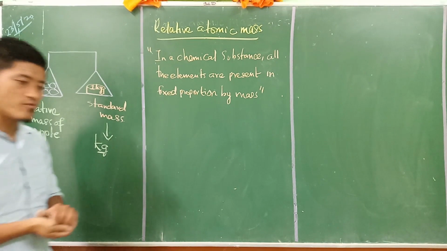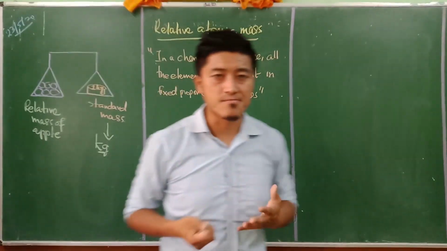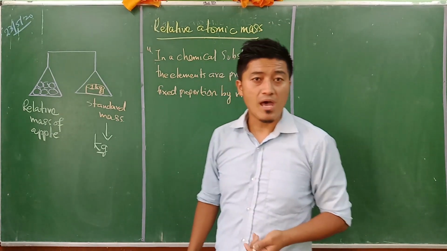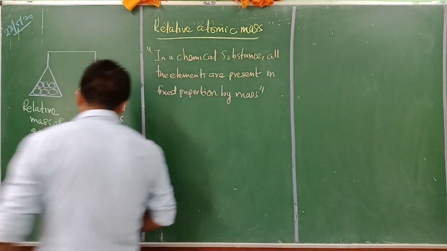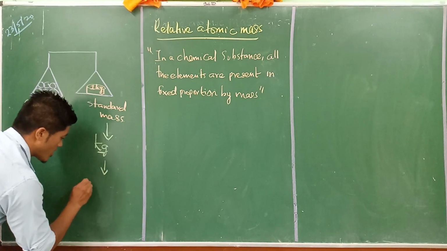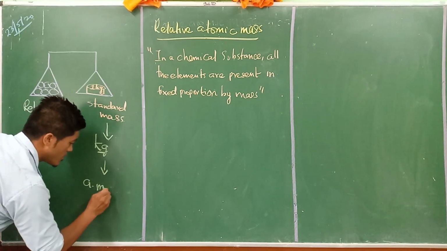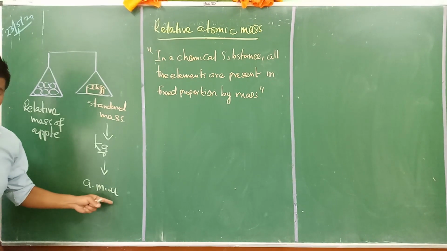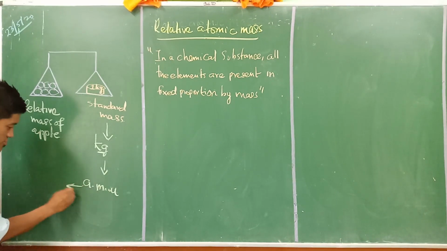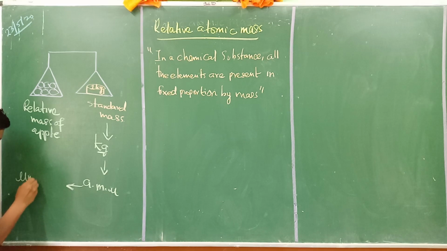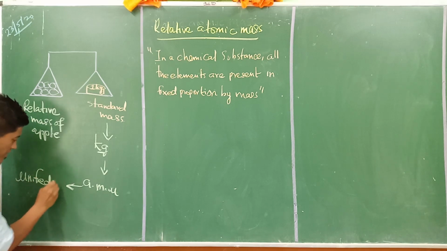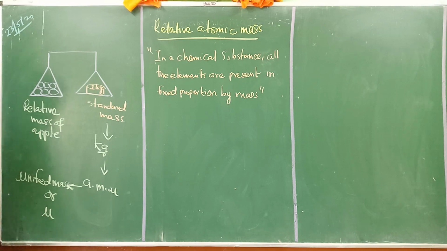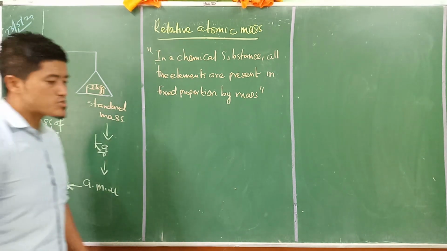But when we talk about very tiny particles like atoms, it is very difficult to measure in kilograms. So we have another unit, which we call AMU, the atomic mass unit, which nowadays we call unified mass, or U.